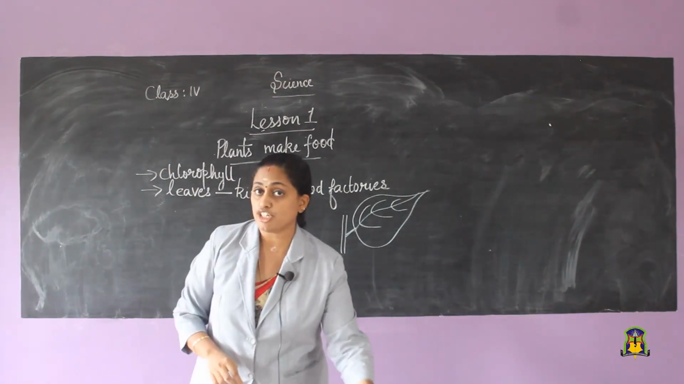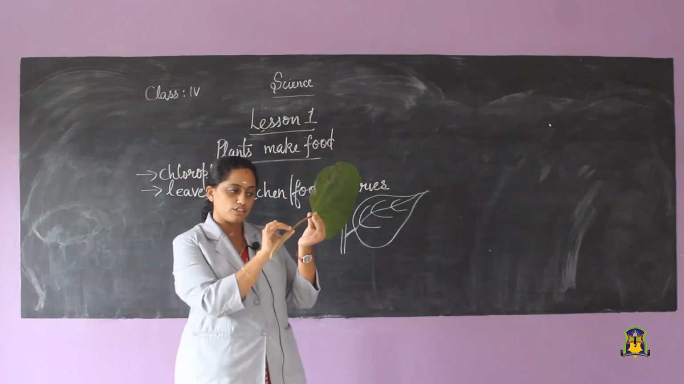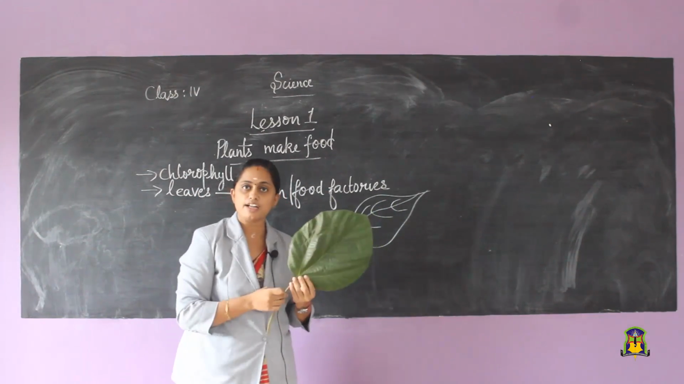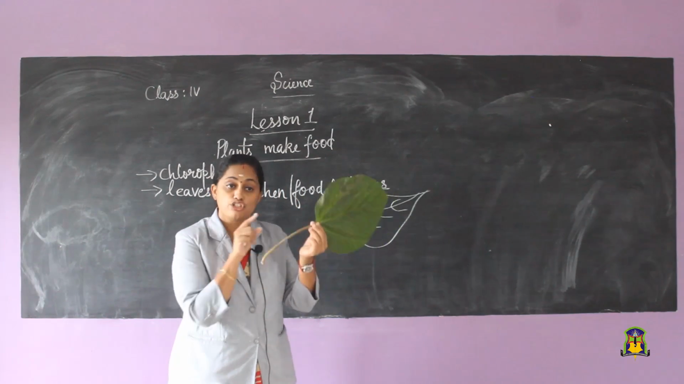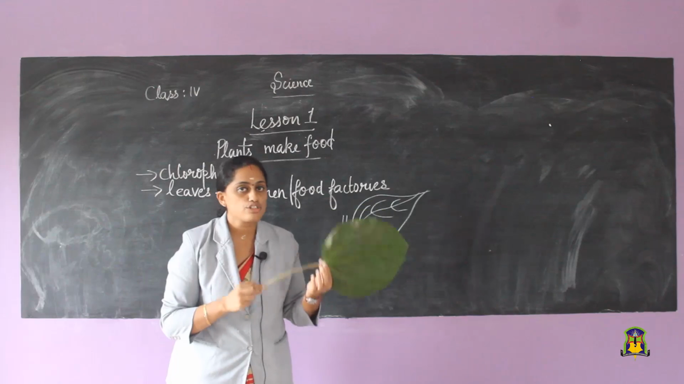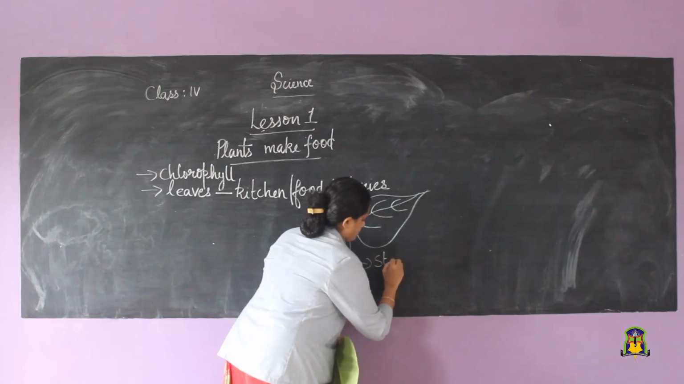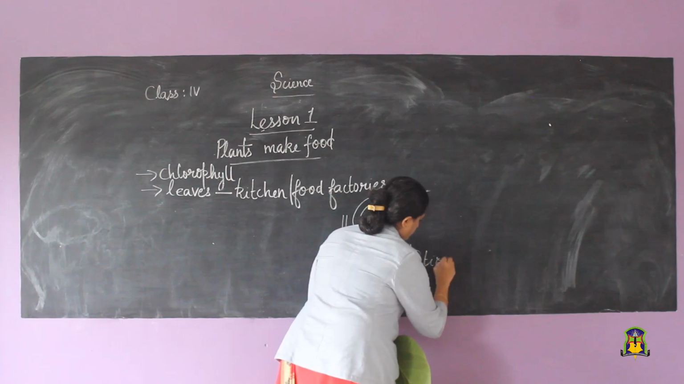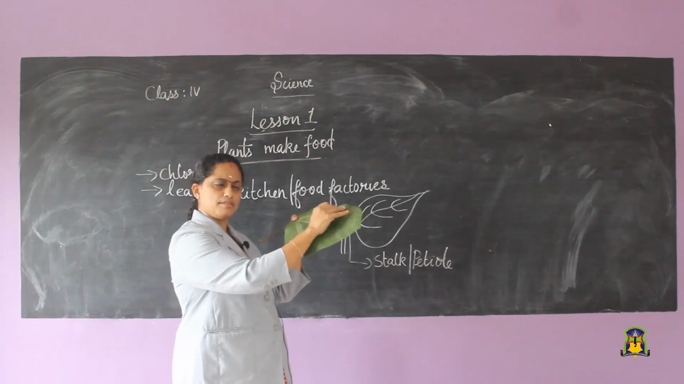Yes, this is the part of the leaf which is attached to the stem of the plant. The part of the leaf which is attached to the stem of the plant is called stalk or petiole. What is this part? It is called stalk or petiole. Now see this flattened part of the leaf.